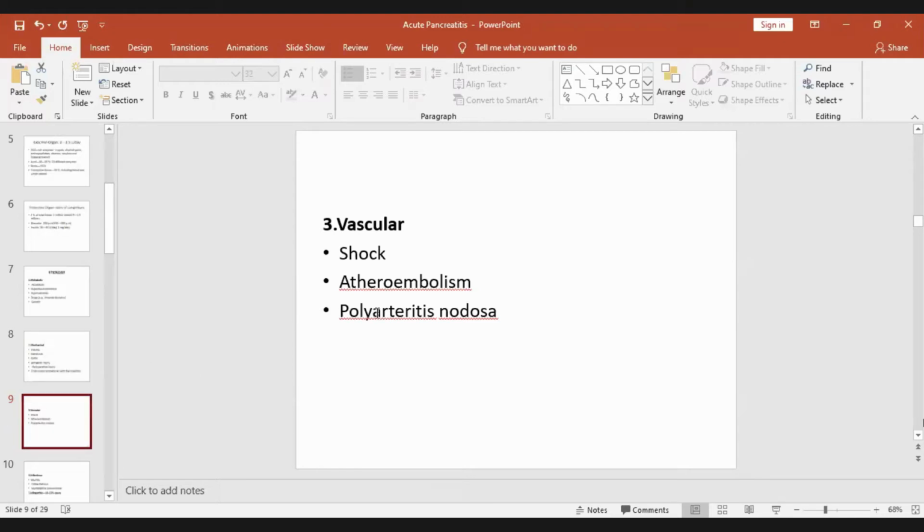Then atherosclerosis is blockage of the blood vessels supplying the pancreas by thrombus or atherosclerosis.